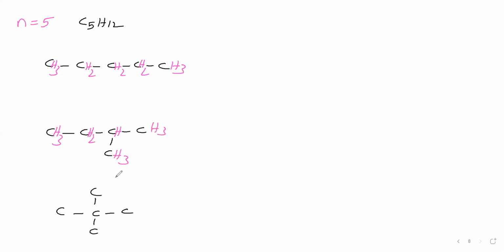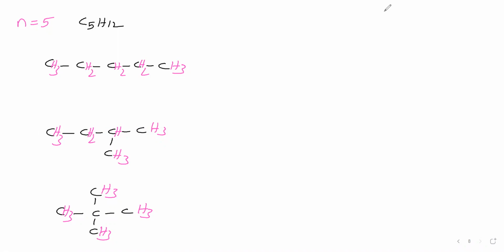Like this we are giving. For this carbon, 3 hydrogens. Here 3 hydrogens. Here 3 hydrogens. This center carbon is having 4 bonds, so valency 4 is satisfied for the carbon. So no need to give hydrogens here. For this, 3 hydrogens we have given. So now we will say the name of these compounds.